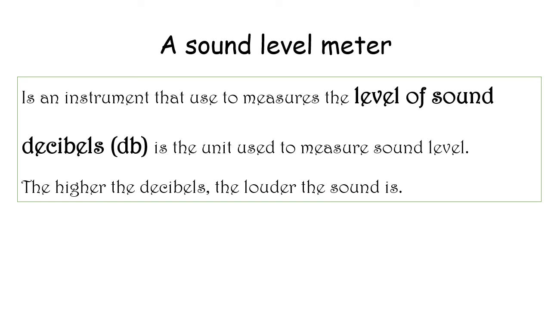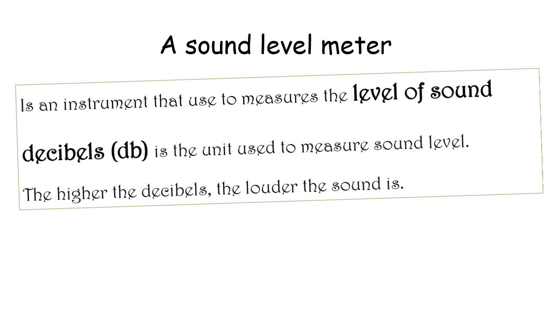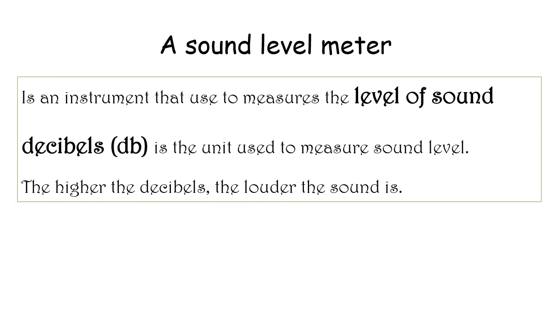How to measure the volume of the sound. How to know that the volume of sound is loud or quiet. There is an instrument called a sound level meter. This instrument is used to measure the level of the sound, and its unit is called decibels. The higher the decibel, the louder the sound. The lower the decibel, the quieter the sound.